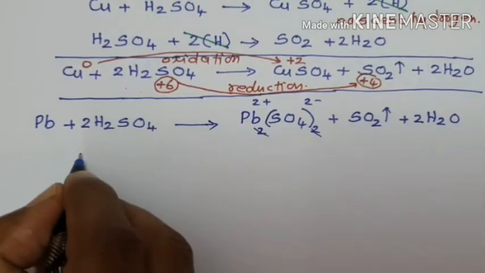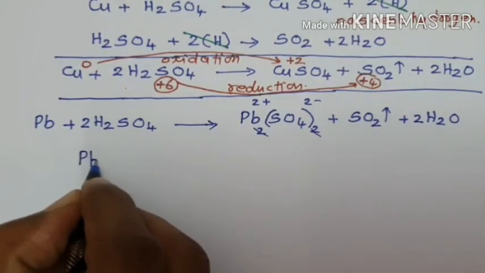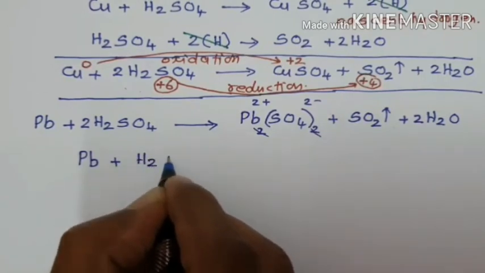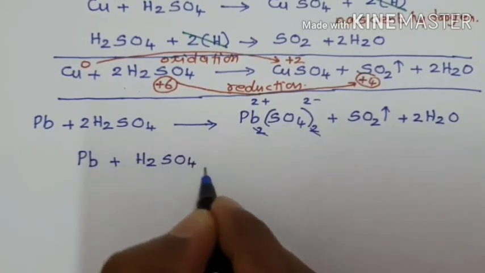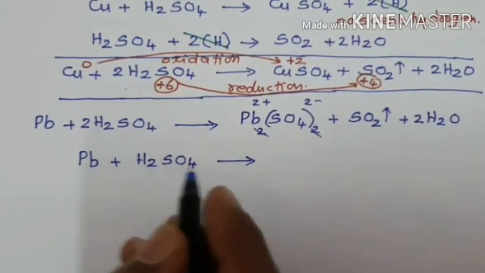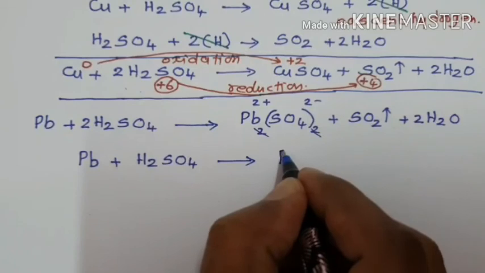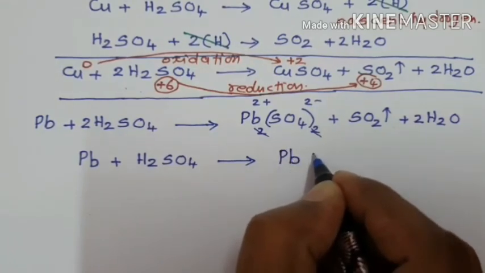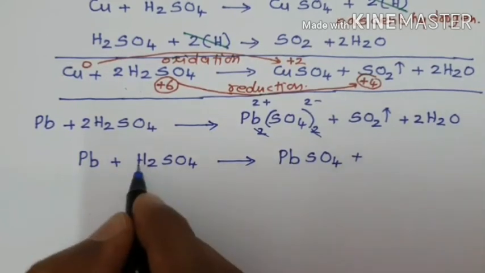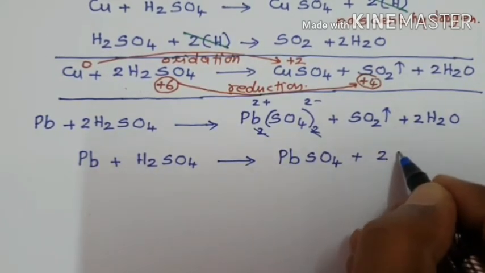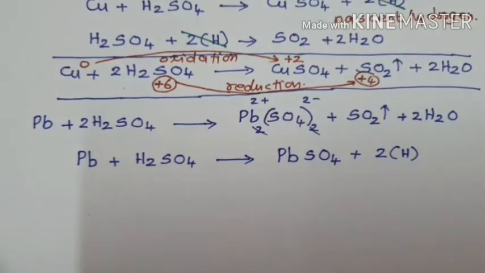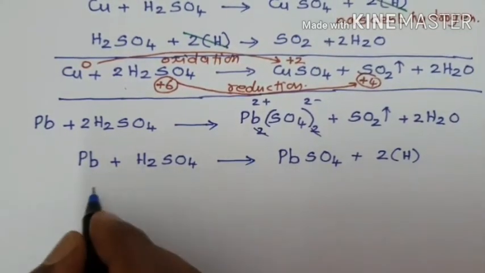In the first step, lead Pb is oxidized by sulfuric acid H2SO4. Lead undergoes oxidation, becomes 2 plus ion combined with the 2 minus ion to form lead sulfate PbSO4, and produces nascent hydrogen. Freshly prepared hydrogen is called nascent hydrogen. It acts as a reducing agent.